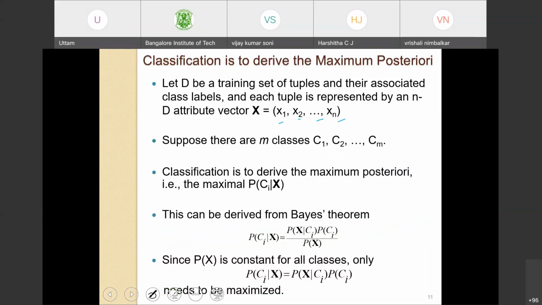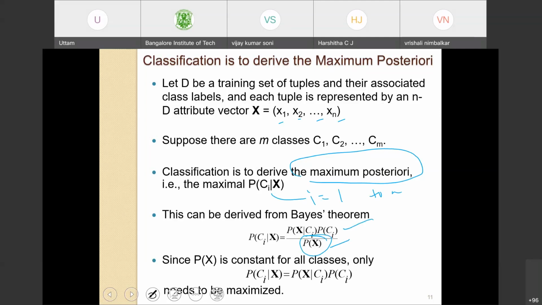Suppose there are m classes C1, C2, ..., Cm. As I told in the previous slide, classification is to derive the maximum posteriori, that is, the probability of Ci given data point X, where i ranges from class 1 to m for all the classes. This can be done through Bayes theorem: probability of Ci given X is equal to probability of X given Ci into P(Ci) divided by P(X).